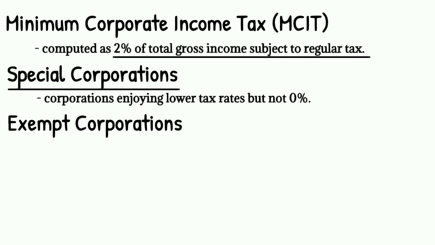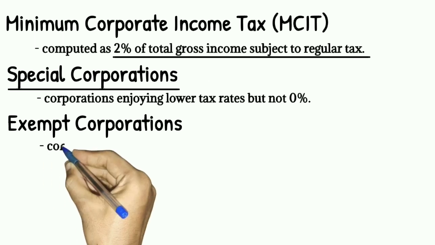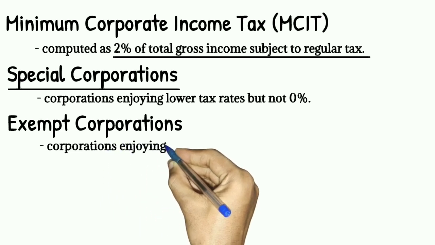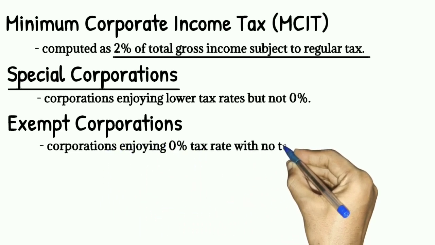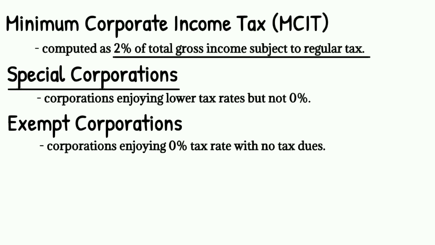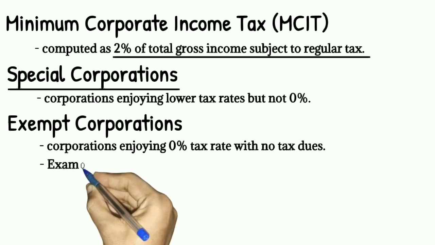Ang exempt corporations naman ay corporations enjoying 0% tax rate with no tax dues. Yan yung difference ng exempt corporations sa special corporations kasi nga dapat 0% tax rate. Hindi sila pinapatawan ng tax. Ano-ano yung mga examples ng exempt corporations?